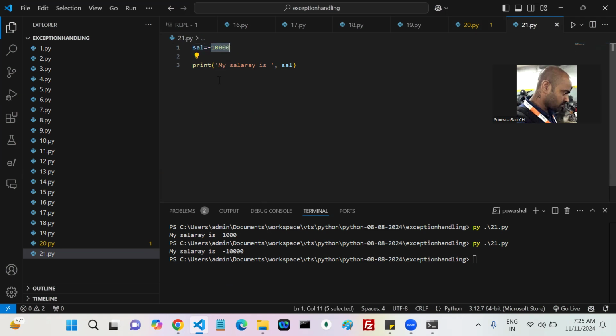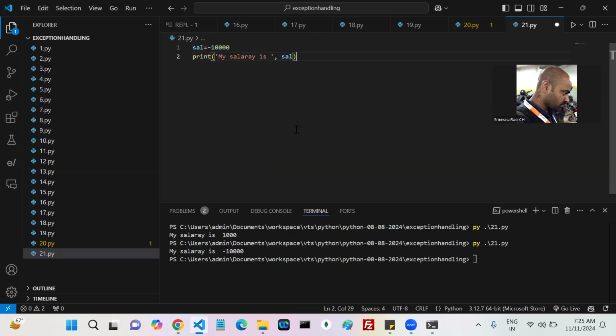But my Python doesn't know. My Python is always looking for whether some value is there or not. Whether it is negative or positive, my Python doesn't know. My Python treats this as one variable with some value. That's it. Sal is my variable, and the value is minus 10,000. Python treats it as a variable with a value. But as per your business requirement, my sal variable represents one employee's salary, which should not be negative. Whenever it is negative, does my Python raise an exception?